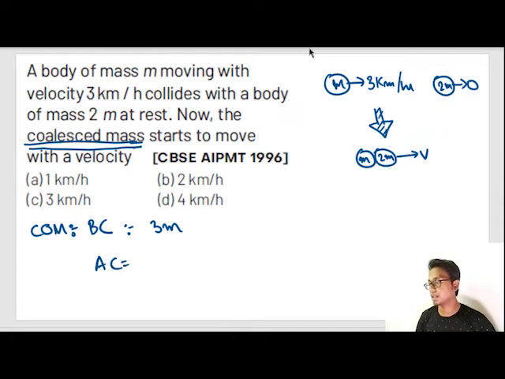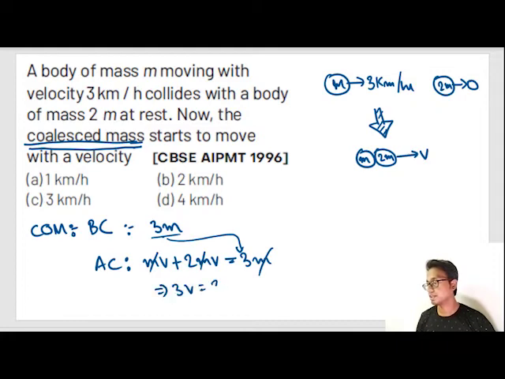Before collision, net momentum is equals to 3m plus 2m into 0. After collision, m into v plus 2m into v, mv plus 2mv is equals to this 3m. Okay, we cut this m, or v plus 2v is equals to 3, 3v is equals to 3, or v is equals to 1. Our correct answer is option A.